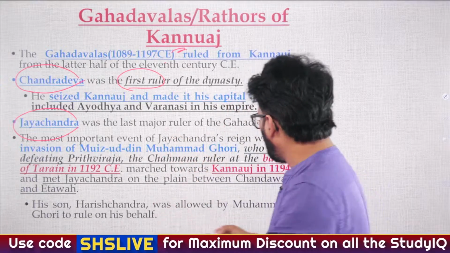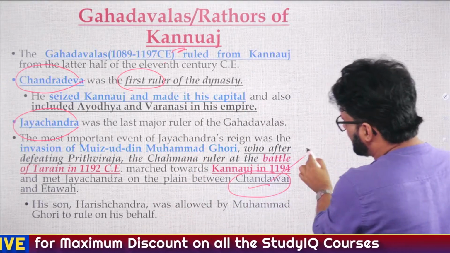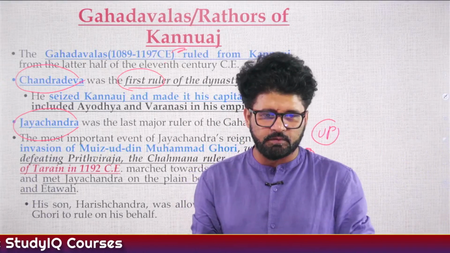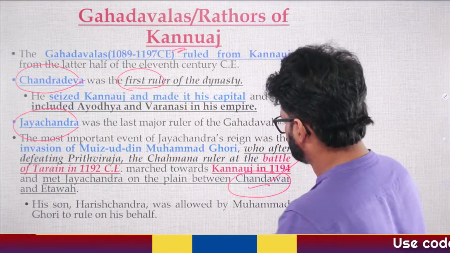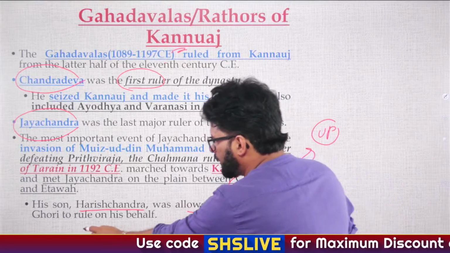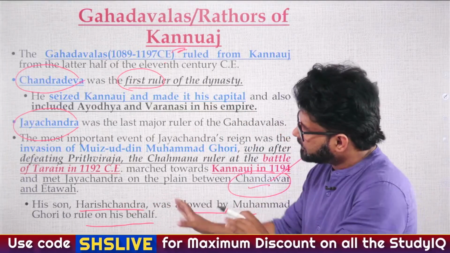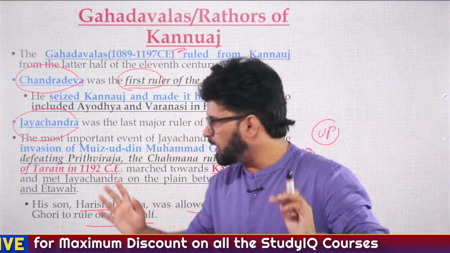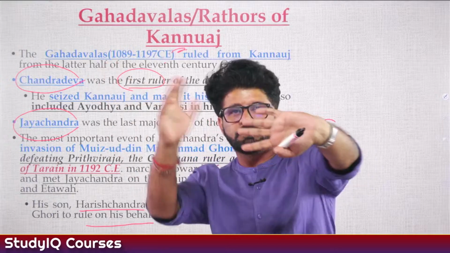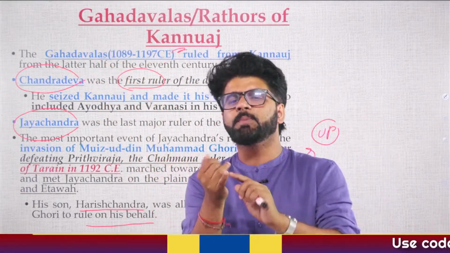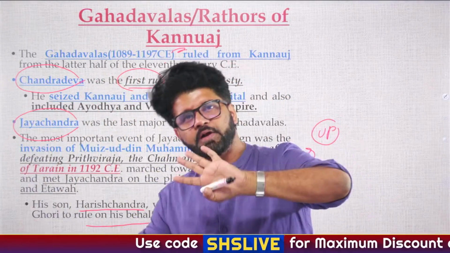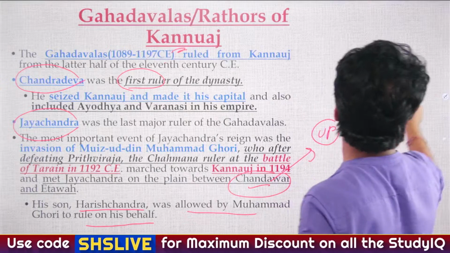But what is important is Battle of Chandavar. Don't forget it. Chandavar is in UP. I asked a question, where is Tarayan? Okay, Sundaram has given the answer to that particular question. Tarayan is in Haryana. Fine. See this part. His son Harishchandra was allowed by Muhammad Ghori to rule on his behalf. So these are some talks going on among scholars. Some people believe that they were allowed. Similarly, some people also believe that Prithviraj's three sons, that is Prithviraj Chauhan's sons, were allowed to rule. Some people believe that no. Even if it happened for one or two years, and then Muhammad Ghori's slaves took over. So we'll talk about that also.